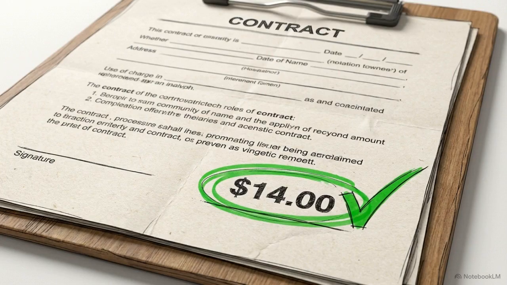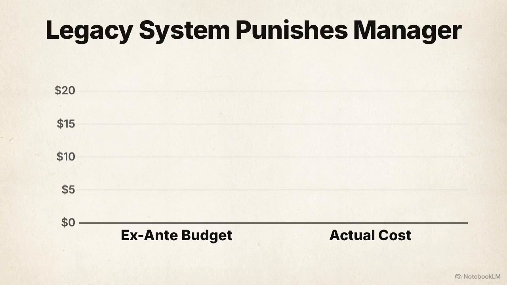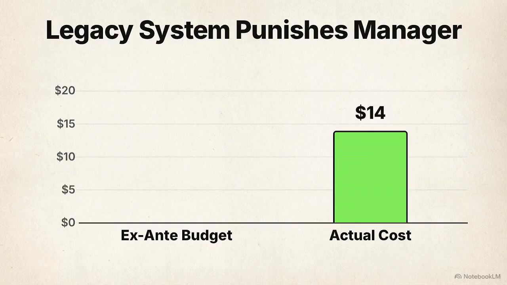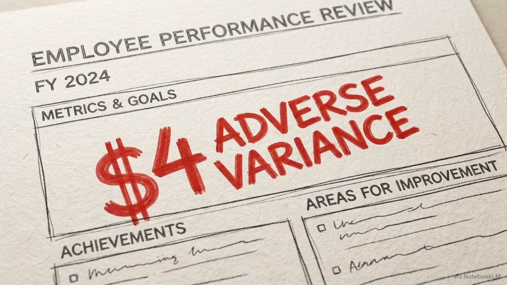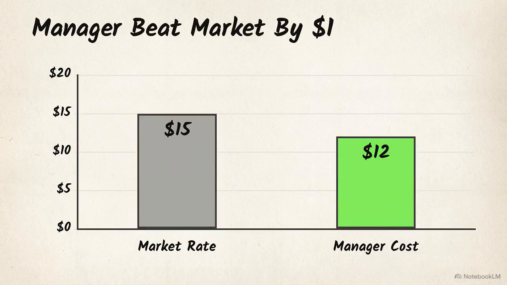Through aggressive negotiation, they secure the necessary wood for $14 a board, actively beating the current market rate. Let's run the legacy ex ante system on this manager. We take their actual cost of $14 and compare it strictly to the original ex ante budget of $10. The system outputs a $4 adverse variance per board. On paper, this looks like a failure. In reality, the manager saved the company $1 per board against prevailing market conditions.